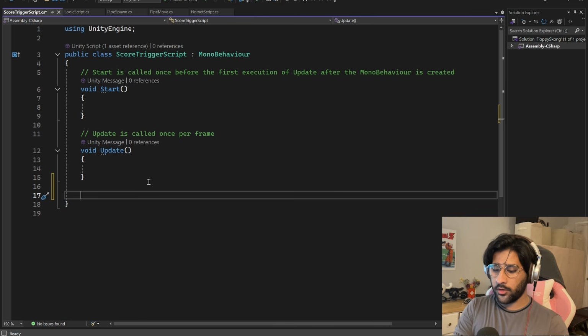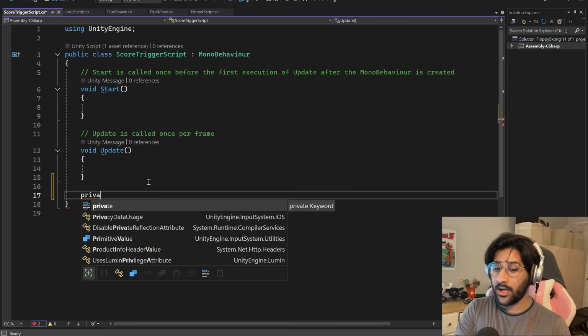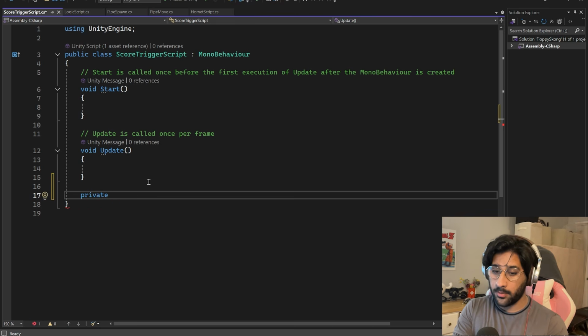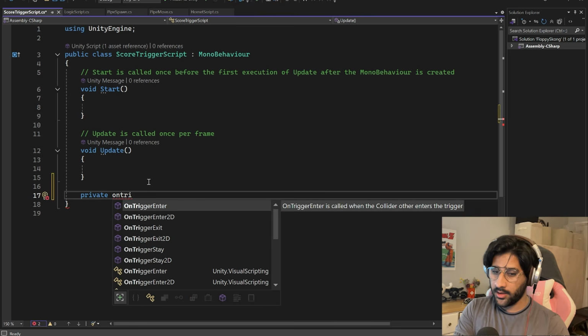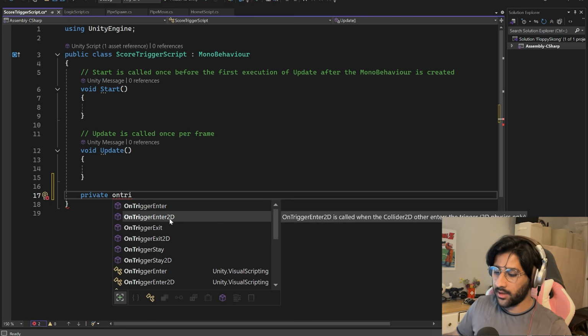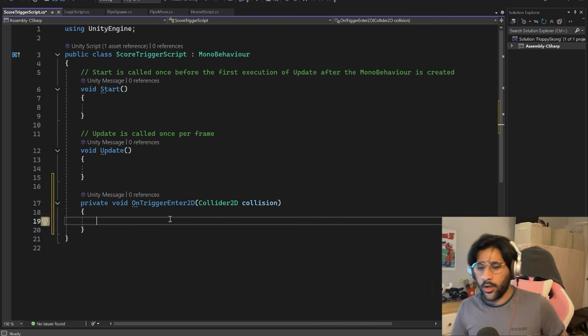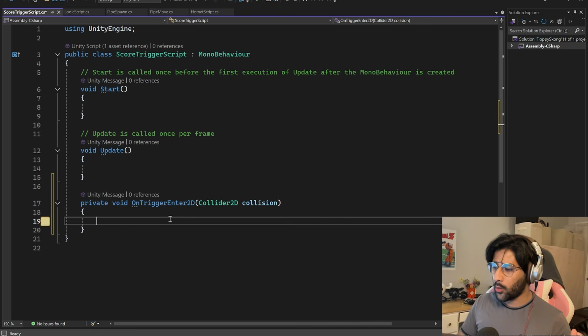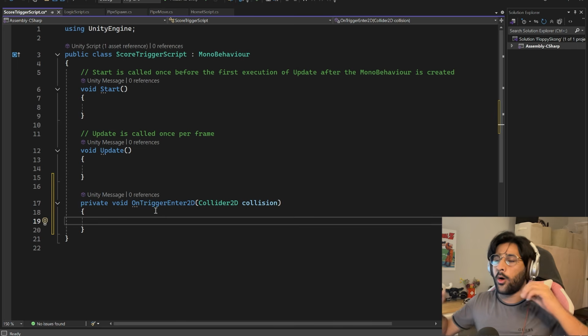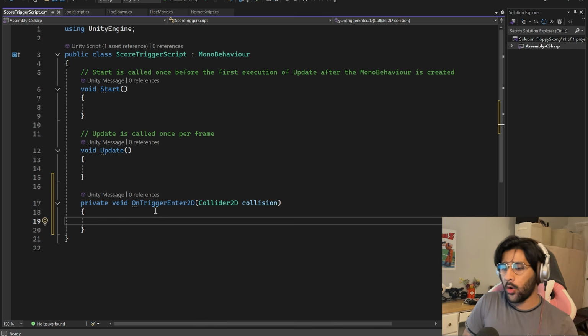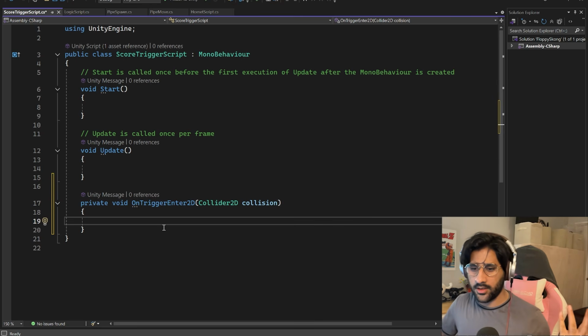Now there's a built-in function for that, which the tutorial wants me to make private. Again, I don't know why some things are private or public, but I'm not gonna question it. So this one is called OnTriggerEnter2D. It's an inbuilt function, and I'm figuring out this is a really good feature. If you want to do something, just Google what that function in Unity is called. Like, I want the scoreboard to go up when this thing happens, what function do I use? And then you can probably find answers and use that function. It's pretty intuitive with that in mind.